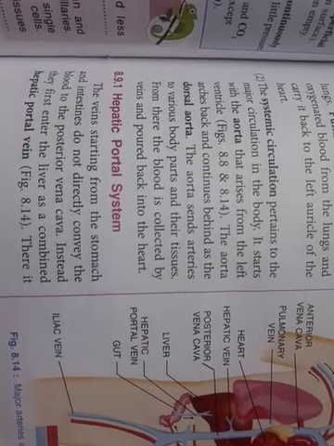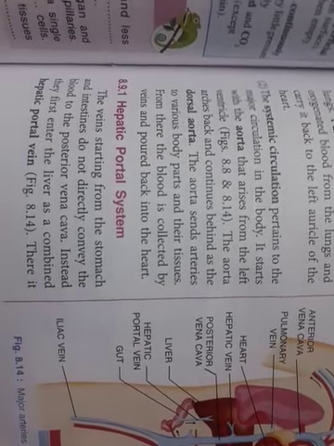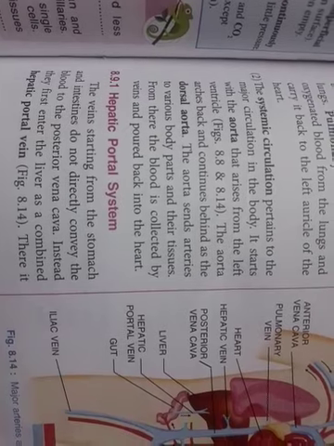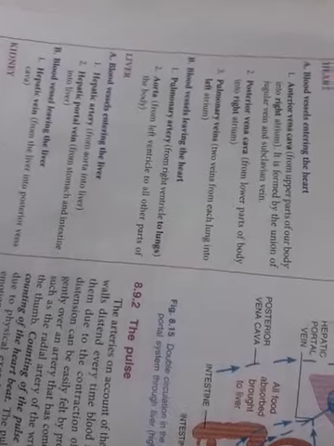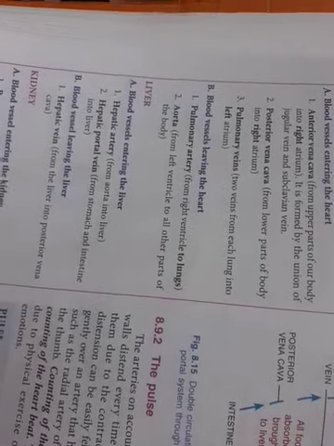We can say that this portal vein starts with capillaries and also ends with capillaries. Then we also studied the pulse rate, how to measure it, as well as the various blood vessels entering and leaving the heart, and the blood vessels related to the liver and the kidneys. Now today we are going to see about blood pressure.